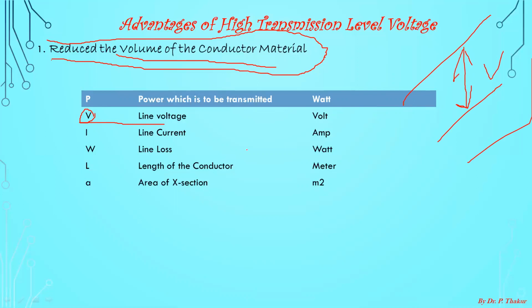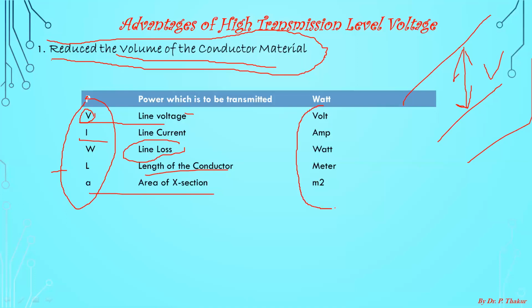V will be the line voltage, and I will be the line current which is flowing through the overhead conductor. W will be the line loss, L will be the length of the conductor up to which power is to be transmitted, and A will be the area of cross section. I will use this notation in the derivation.